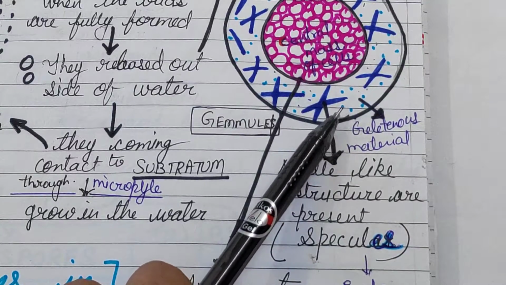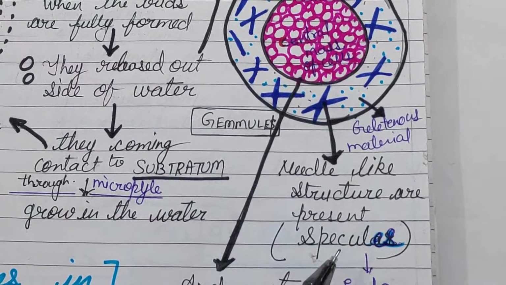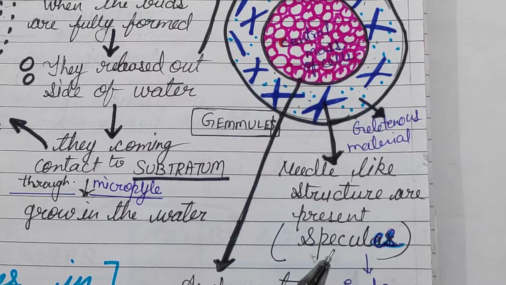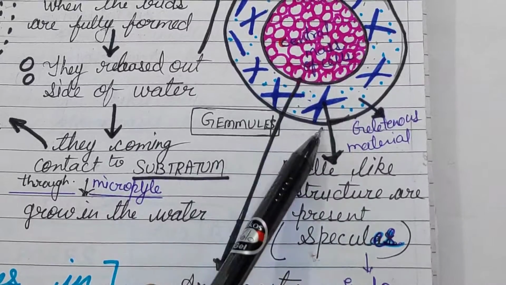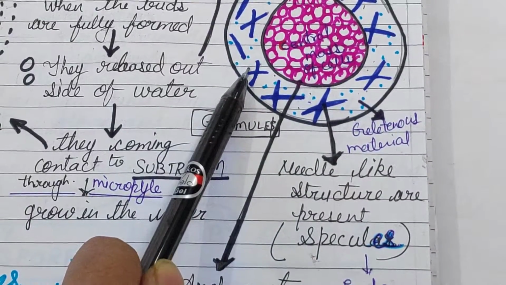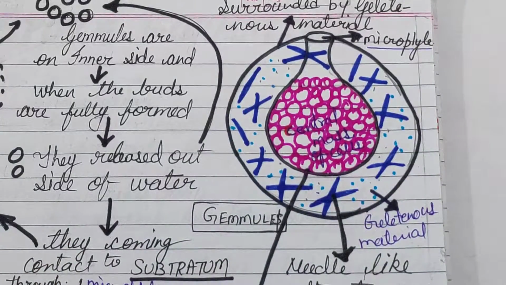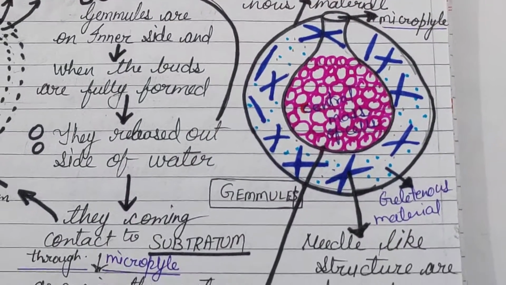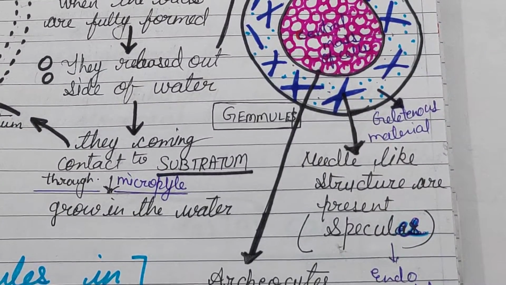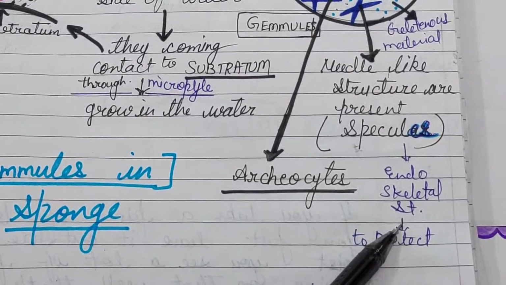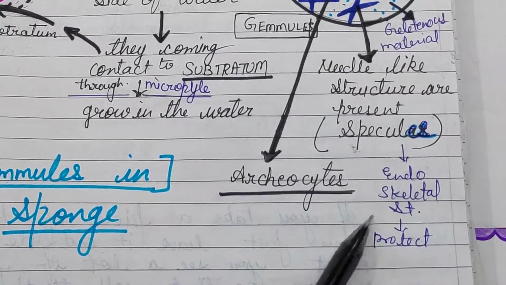Gelatinous material is filled into the inner structure. There are some needle-like structures present which are called spicules. This inner layer is called archaeocytes, and spicules are called endoskeletal structures, for protection.